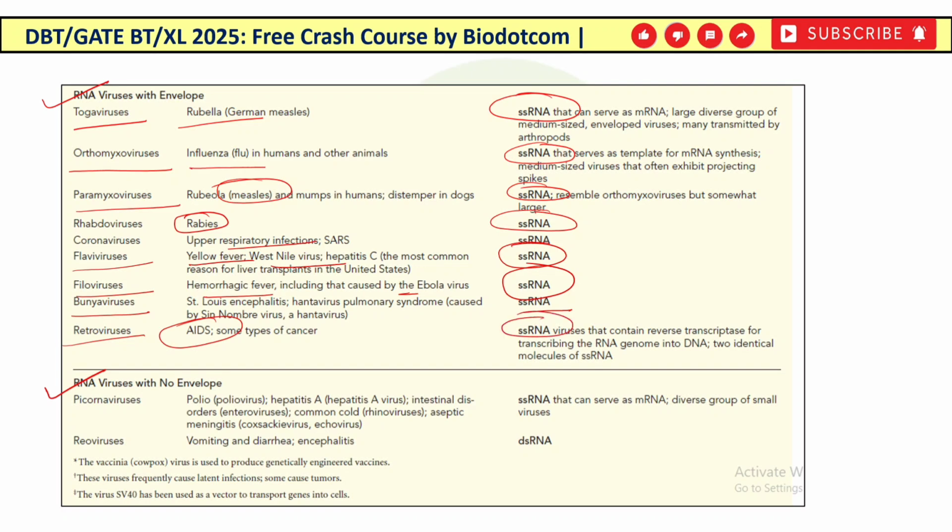So these are the RNA viruses with envelope category, and in RNA viruses without envelope category we have picornaviruses. In picornaviruses we have polio and hepatitis A, and picornaviruses have a single-stranded RNA genome, and reoviruses have double-stranded RNA. So in the examination, an odd one out will be asked by the examiner, like which of the following RNA viruses has double-stranded RNA in it. So it is the reoviruses.